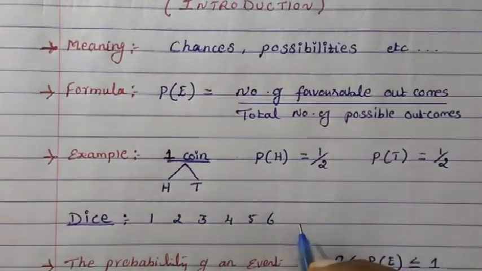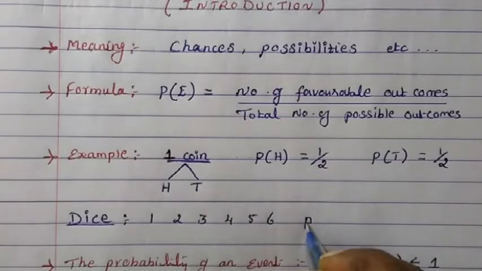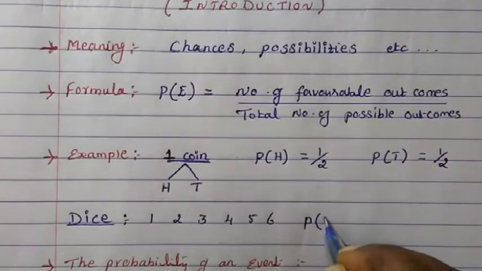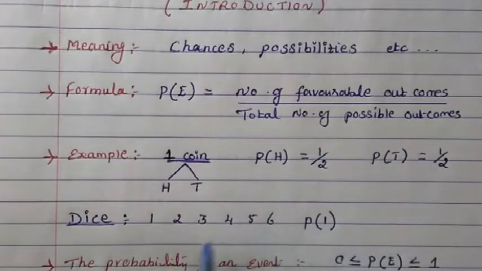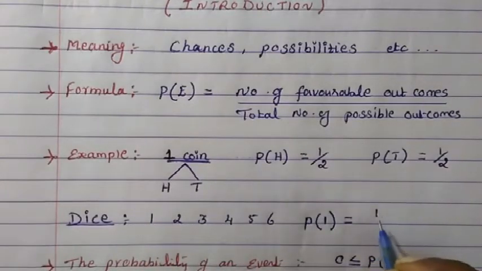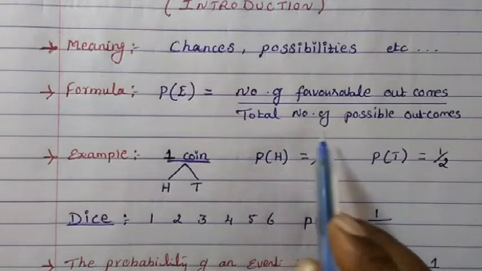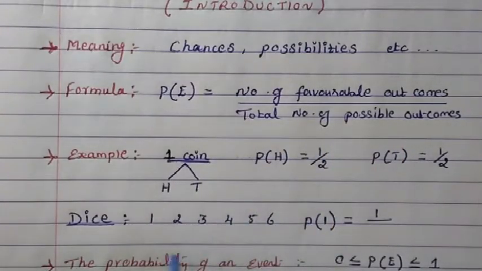So if you want the probability of getting 1, how many favorable outcomes do we have? There is one chance to get 1, and the total number of possible outcomes is 6. This is how this formula is applied.